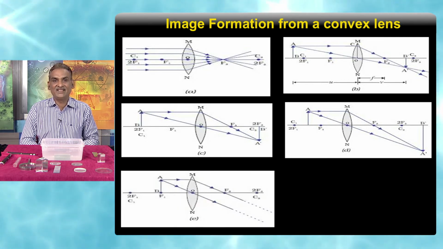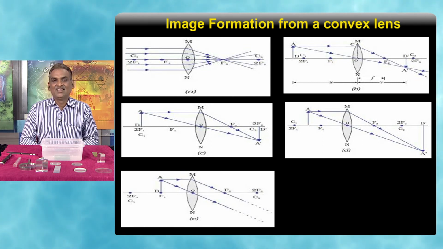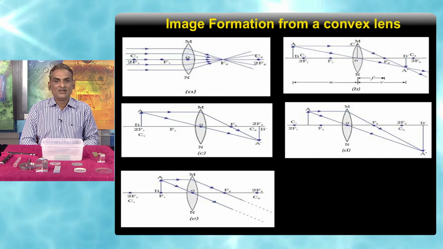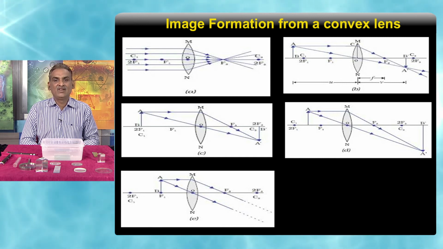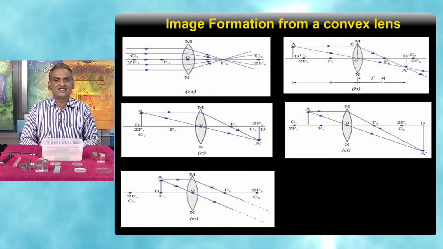In the fifth case, if we place the object at the focus, the ray which is parallel will go through the focus, and the ray which is passing through the optical center will pass undeviated. As you are seeing, these two rays will never meet. In such cases, we say that the image will form at infinity. So, when our object is placed at the focus, its image will be formed at infinity.